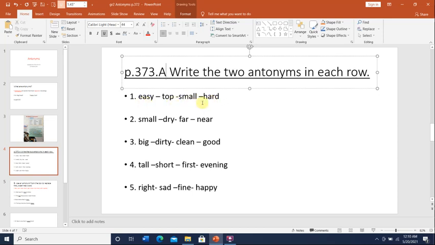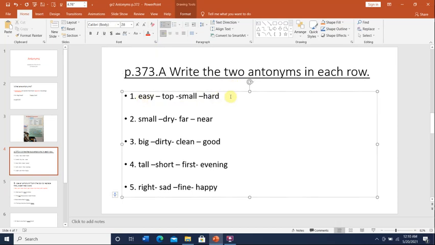Easy, top, small, and hard. Which two words here have opposite meanings? We would say easy and hard, right? These two are antonyms, so we're going to write them on the line. Easy and hard. The two antonyms here are easy and hard. We can say the quiz was easy, it was not hard.